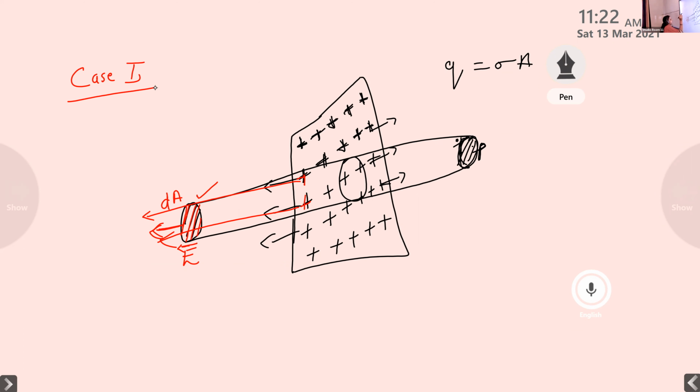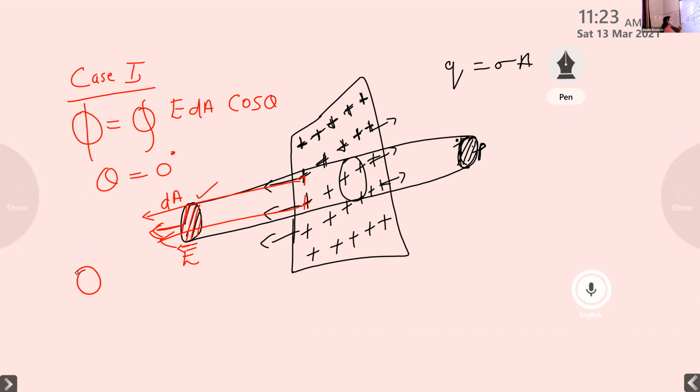For one end face, what is the equation for electric flux? Phi is equal to closed integral E dA cos theta, right? In this end face, what is the angle between the area vector and the electric field vector? Angle is 0 degree. So here theta is equal to 0, then what happens to the electric flux equation? Phi is equal to closed integral E dA cos 0.